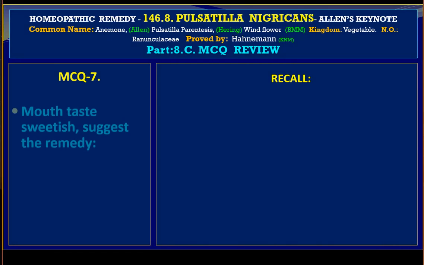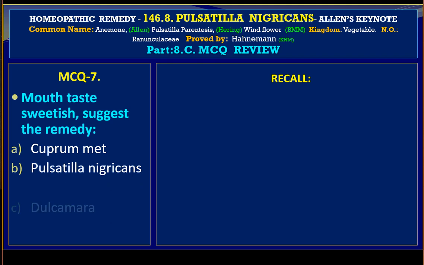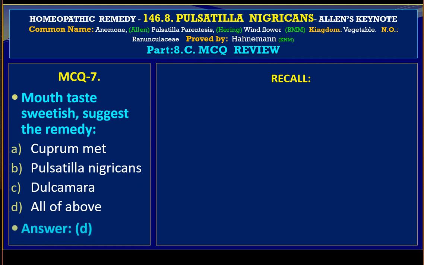MCQ 7. Mouth taste sweetish suggests the remedy: Variable A, Cuprum metallicum, Variable B, Pulsatilla nigricans, Variable C, Dulcamara, and D, all of the above. The answer is D, all of the above.